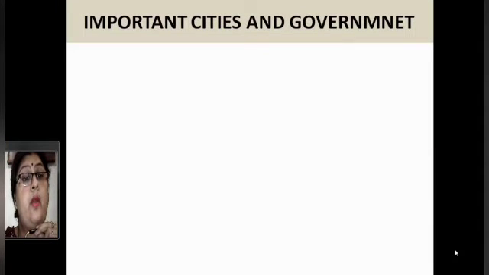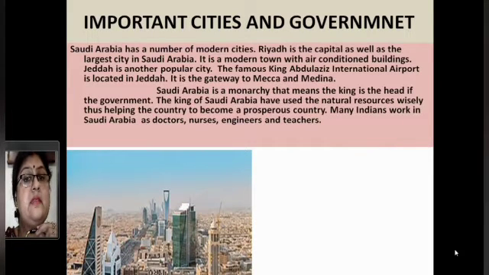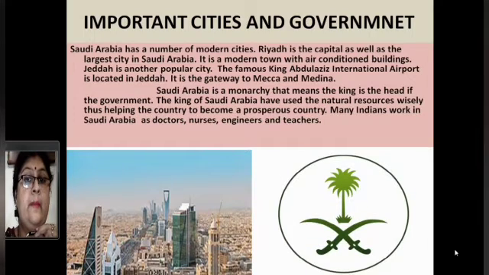Now, important cities. Which are the important places and cities of this country? Saudi Arabia has a number of modern cities. Riyadh is the capital as well as the largest city of Saudi Arabia. It is a modern town with many air-conditioned buildings. Jeddah is another popular city. The famous King Abdulaziz International Airport is also located in Jeddah. It is the gateway to Mecca and Medina.